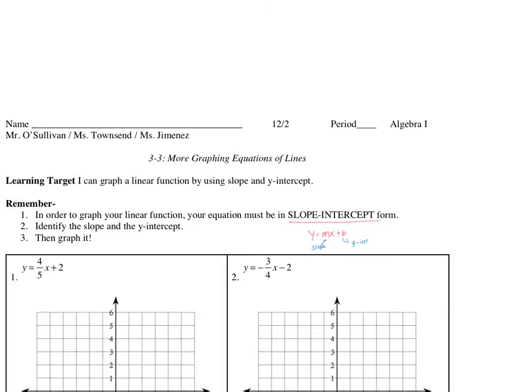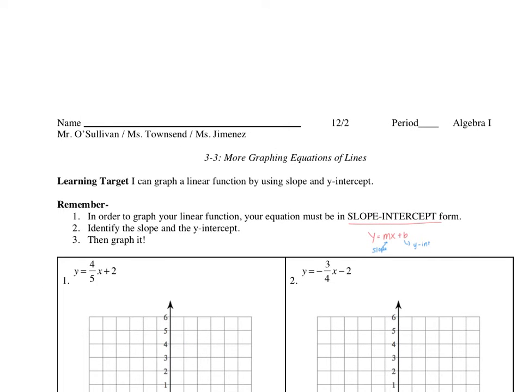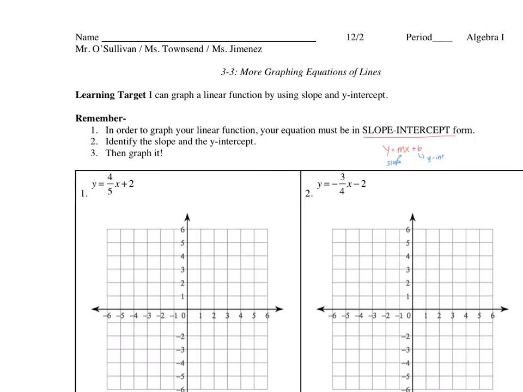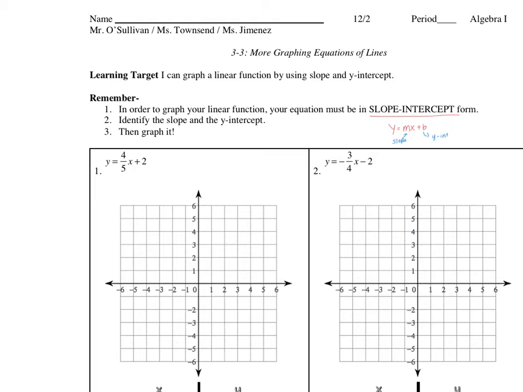You then need to identify your slope and your y-intercept, and then you just go ahead and graph it. So, my first example I want to graph is y equals 4/5 x plus 2.